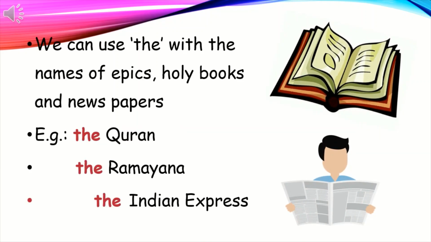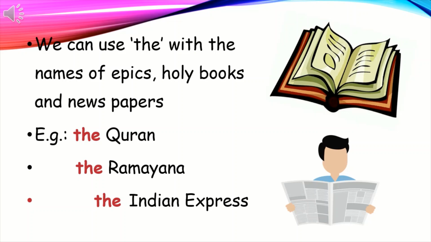Can you say me what is the next usage? Yeah, we can use the with the names of epics, holy books and newspapers. For example, the Quran, the Ramayana, the Indian Express. Indian Express is the name of a newspaper. Ramayana is an epic.